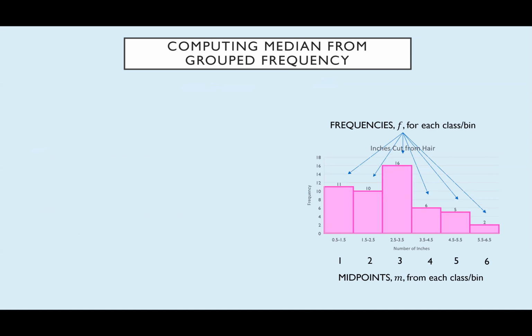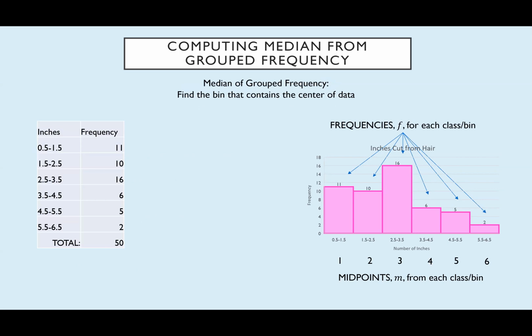All right, so next up, we're gonna compute median from grouped frequency. It's the same haircut situation. Median of grouped frequency just entails finding the bin that contains the center of data. I'm using the word bin and class interchangeably. They mean the same thing. What I did to help me with this was I created a frequency chart. I just wrote out what the bins were and then slapped a frequency right next to it based on what the histogram shows me.